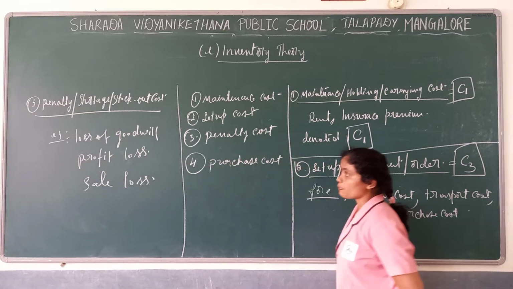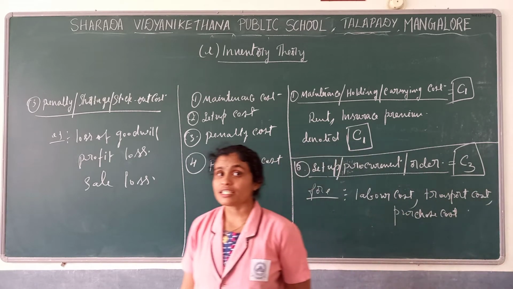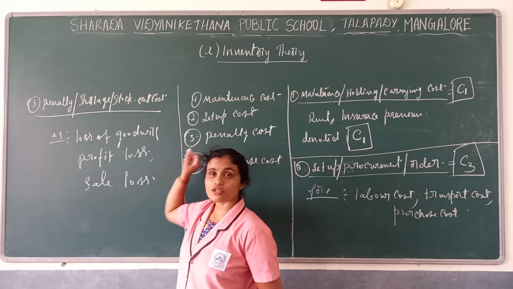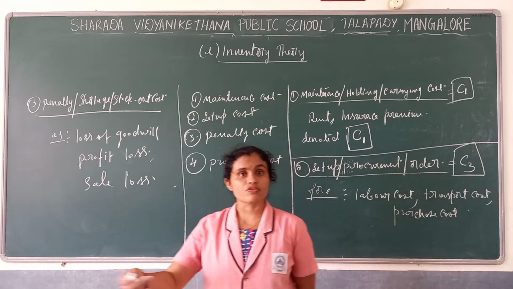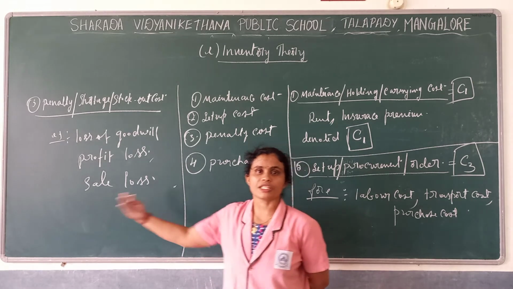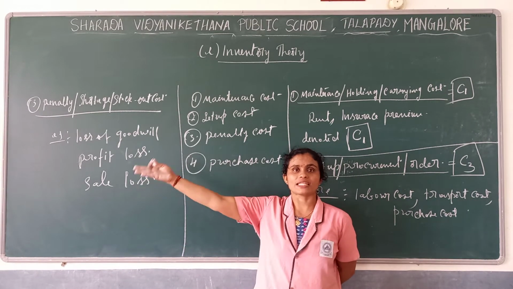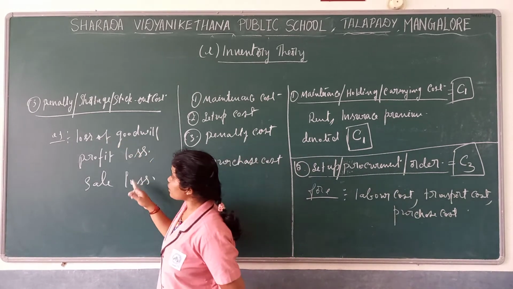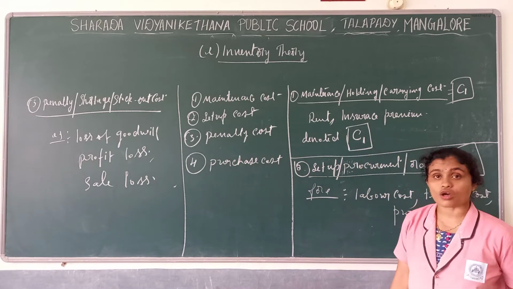This kind of example we give: either loss of goodwill because we are not able to meet the demand or we may delay in meeting the demand, or else we lost the profit there, or we lost some of the sales. Actually the sales was there but we are not meeting those sales because we don't have enough stock with us. So these three you can give as examples for shortage cost or stock out cost or penalty cost.